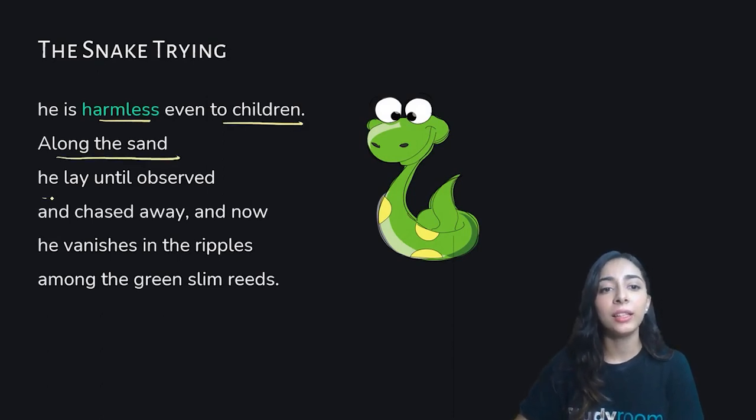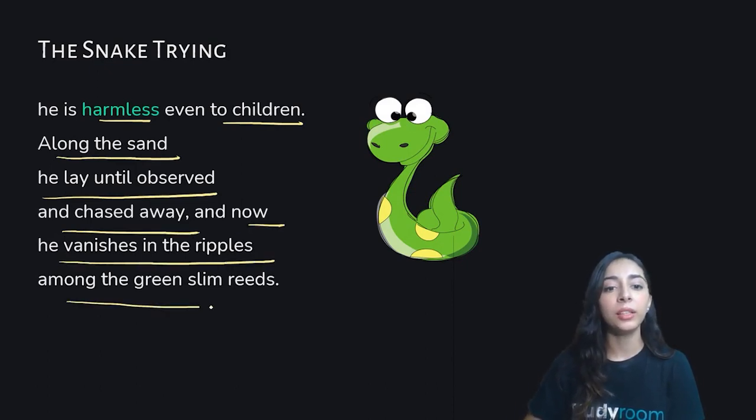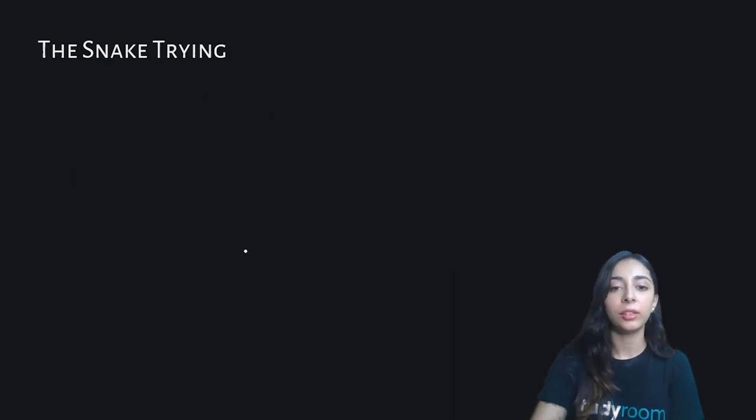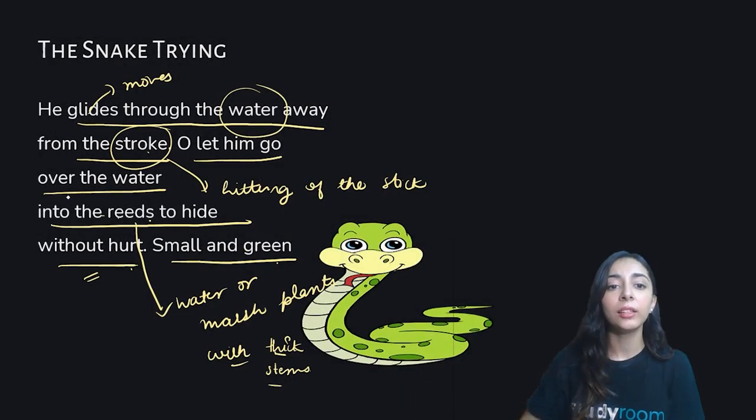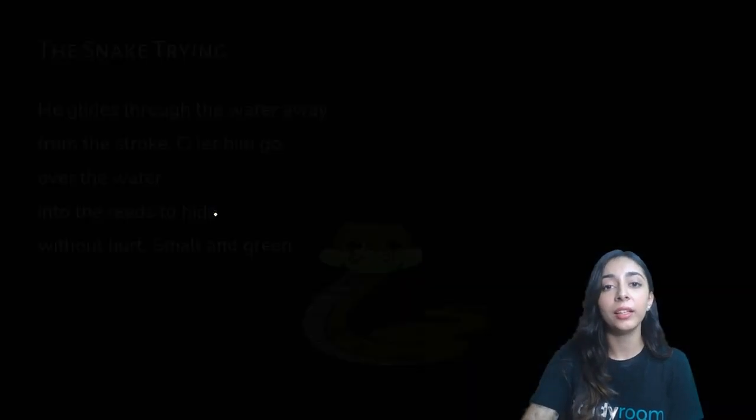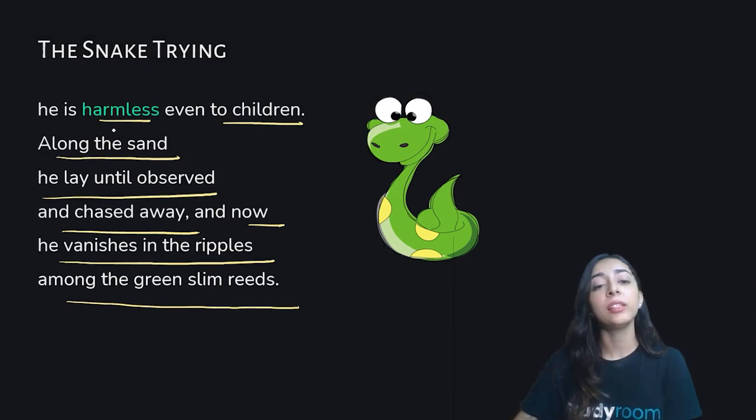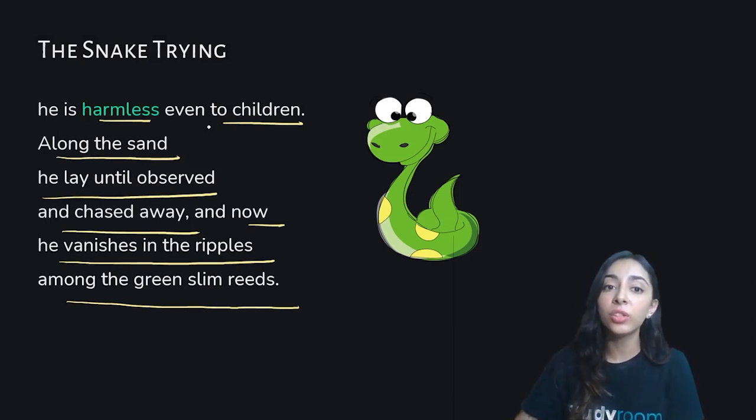Along the sand he lay until observed and chased away, and now he vanishes in the ripples among the green, slim reeds. Here the author is saying that the snake is small and green, and he is harmless to children.